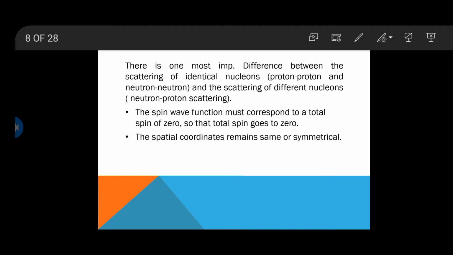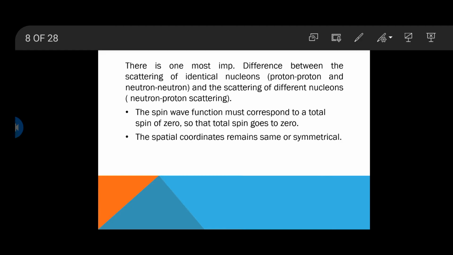If we consider low energy scattering, we will take l equal to 0. Here small l represents the quantum number. Our identical projectile and target nucleons are interacting with each other. If we discuss the spatial coordinates of the two particles, interchanging the spatial coordinates gives no change.